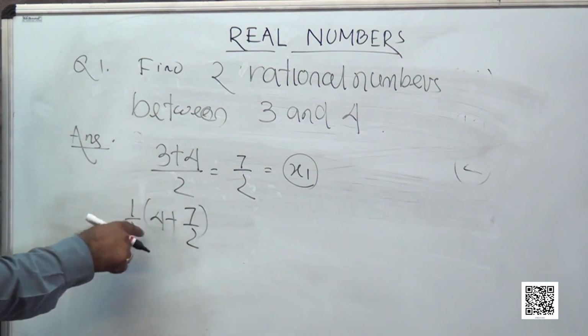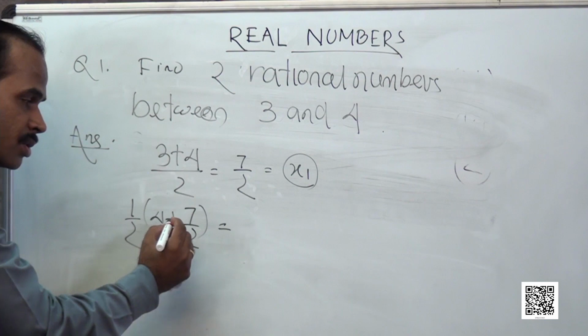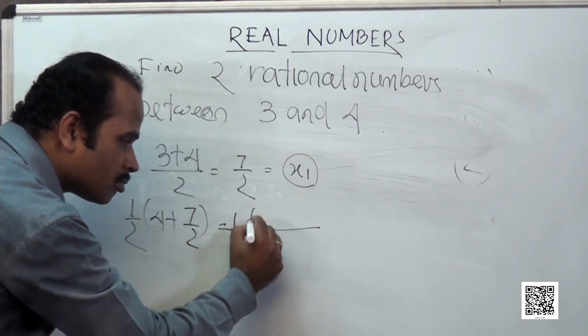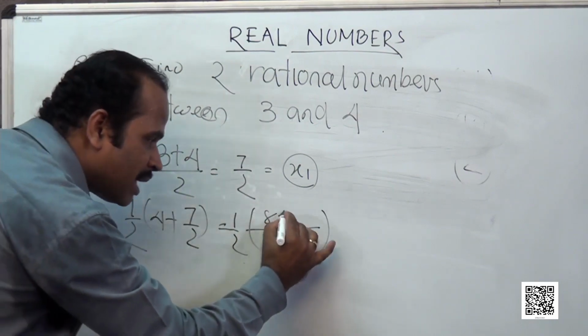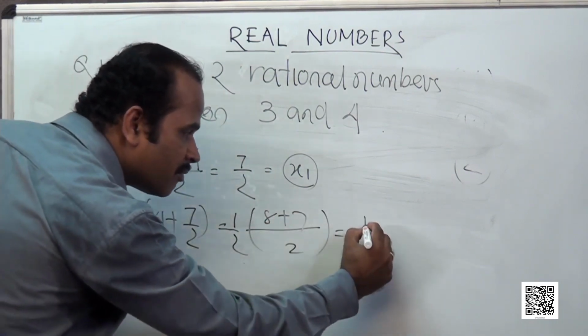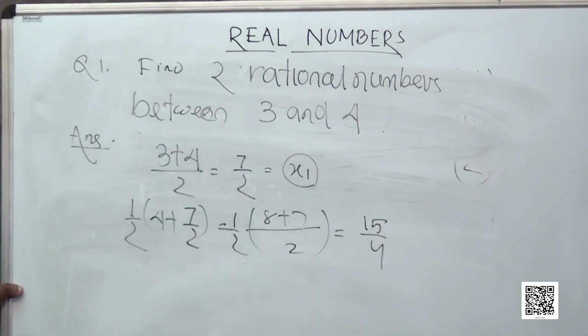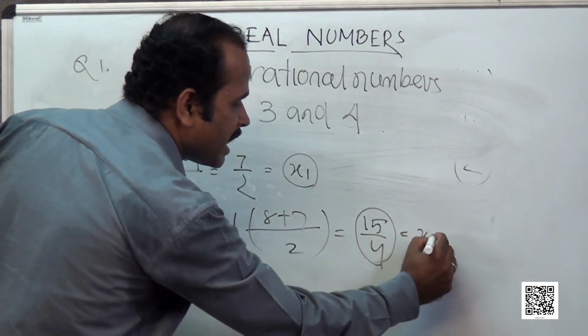When I divide by 2, I can also multiply by half. So 4 plus 7 by 2, 1 by 2 times it, 2 into 4 is 8 plus 7, so this gives 15 by 4. Okay, so this 15 by 4 is another rational number which I will represent as x2.